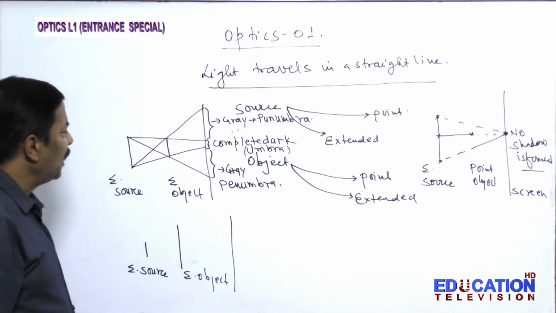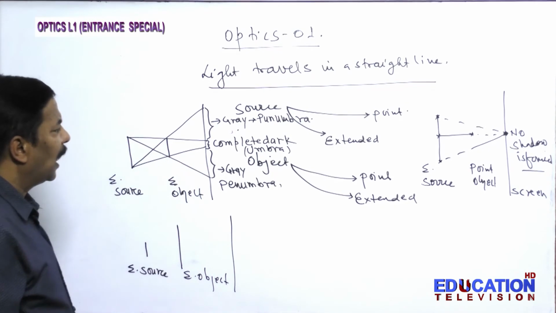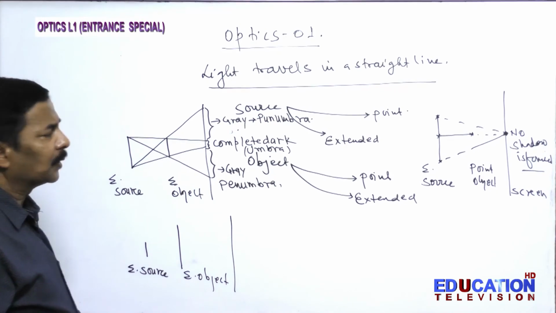So what I mean to say here is, suppose this is the coin and I am giving you the picture on the coin.